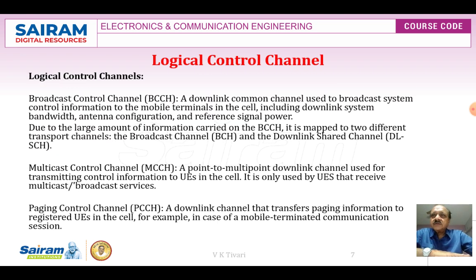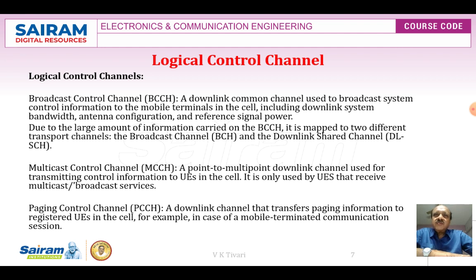Logical control channels. The broadcast control channel, BCCH, is a downlink common channel used to broadcast system control information to the mobile terminals in the cell, including downlink system bandwidth, antenna configuration and reference signal power.